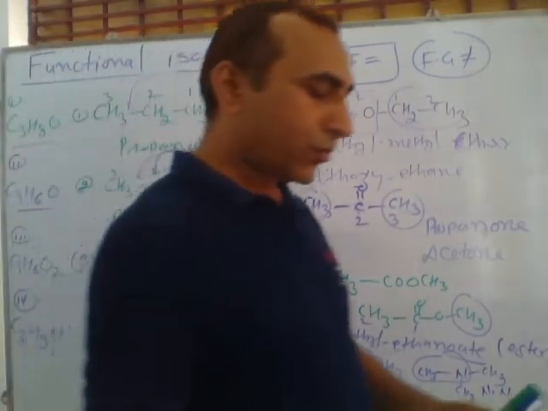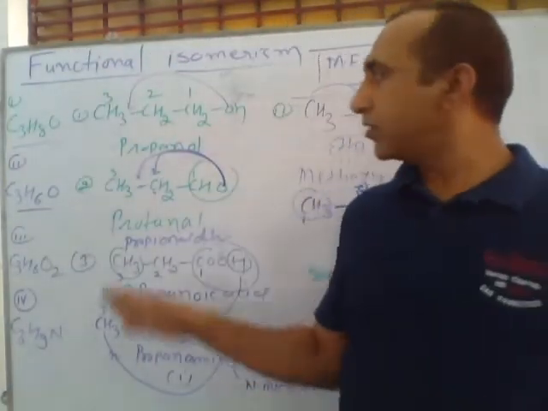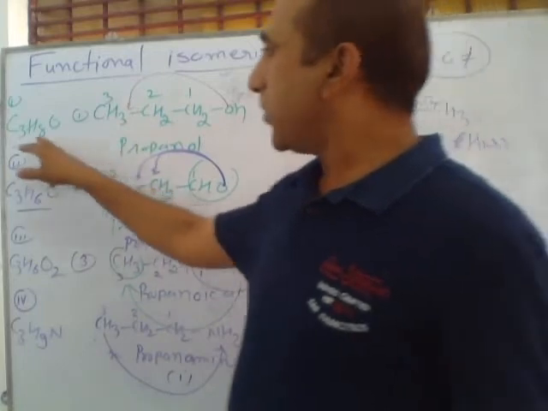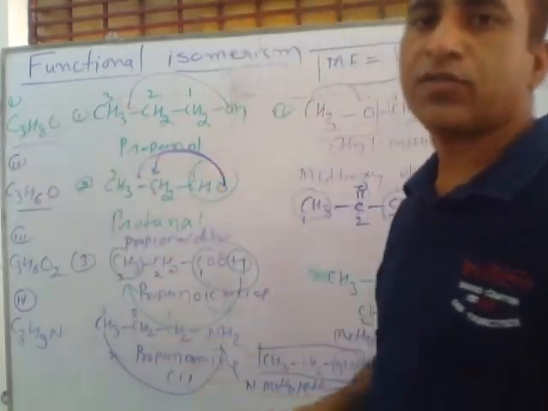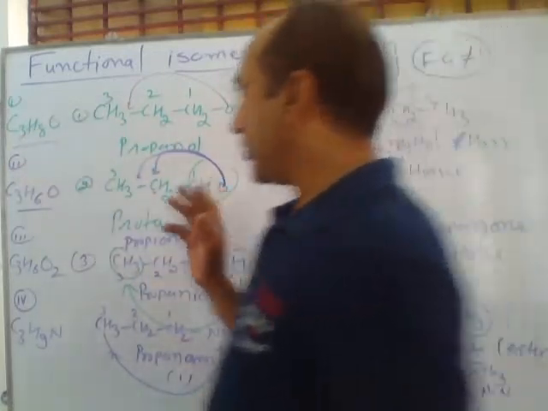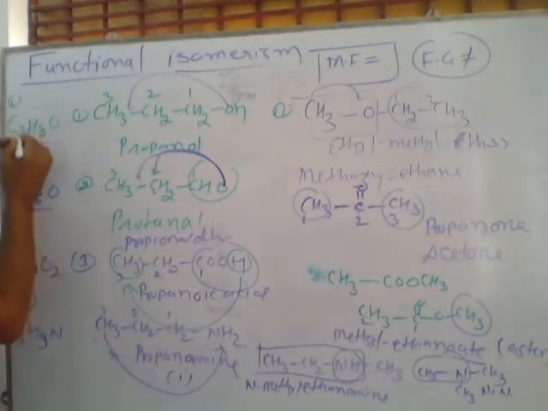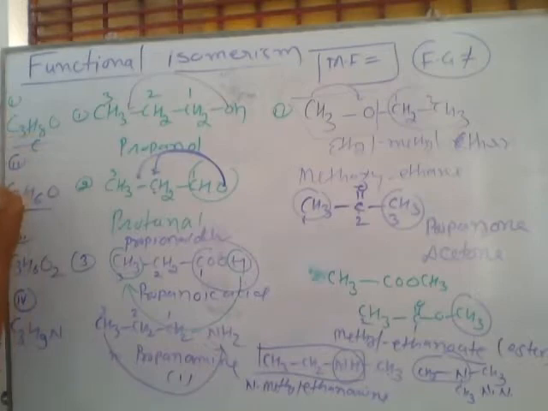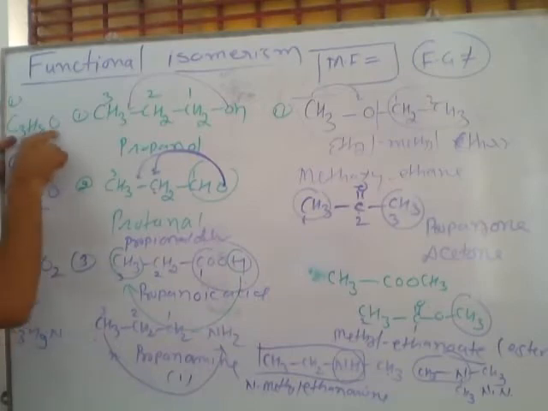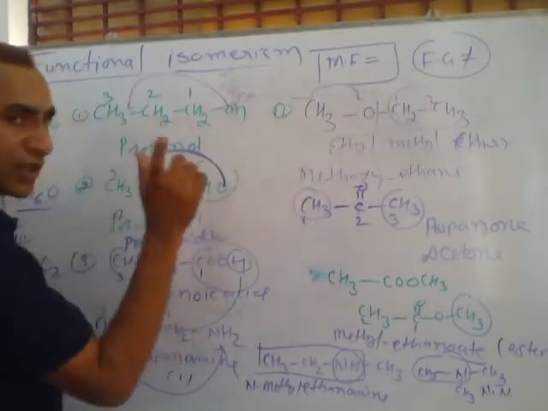So, to understand which type of functional group will be present in a given molecular formula, we should remember that if carbons are n, suppose 3, hydrogens are 2n plus 2, with 1 oxygen, these compounds are alcohol and ether.